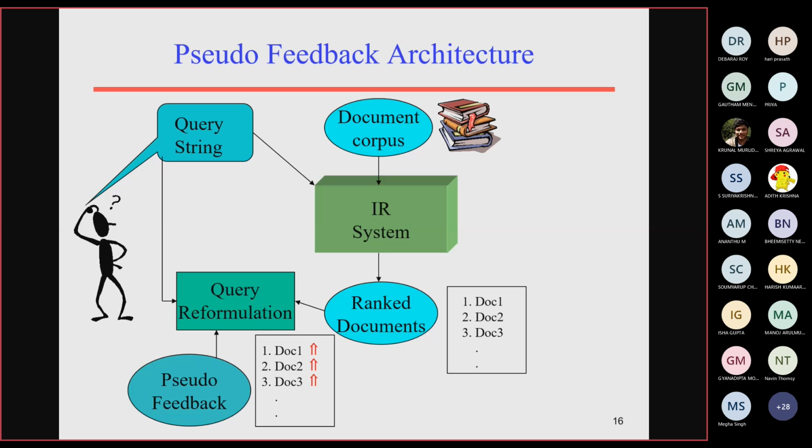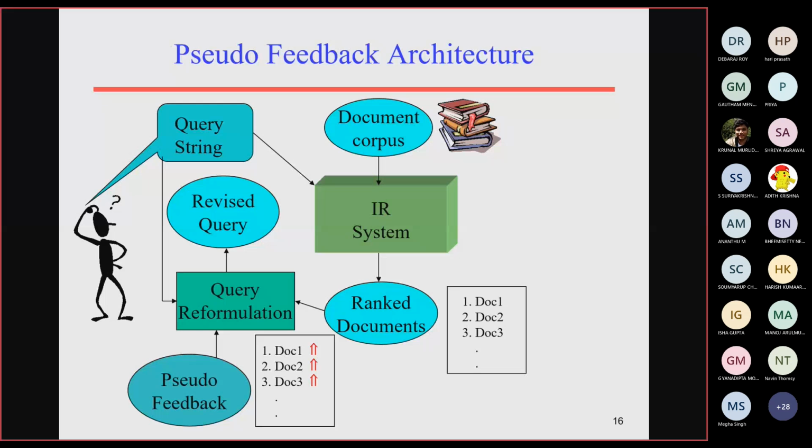Initially, we asked the user explicitly; we required the feedback of the online users, and later we reformulated the query. That was the previous method we have seen, the explicit feedback architecture. What we are seeing today is the pseudo feedback architecture.